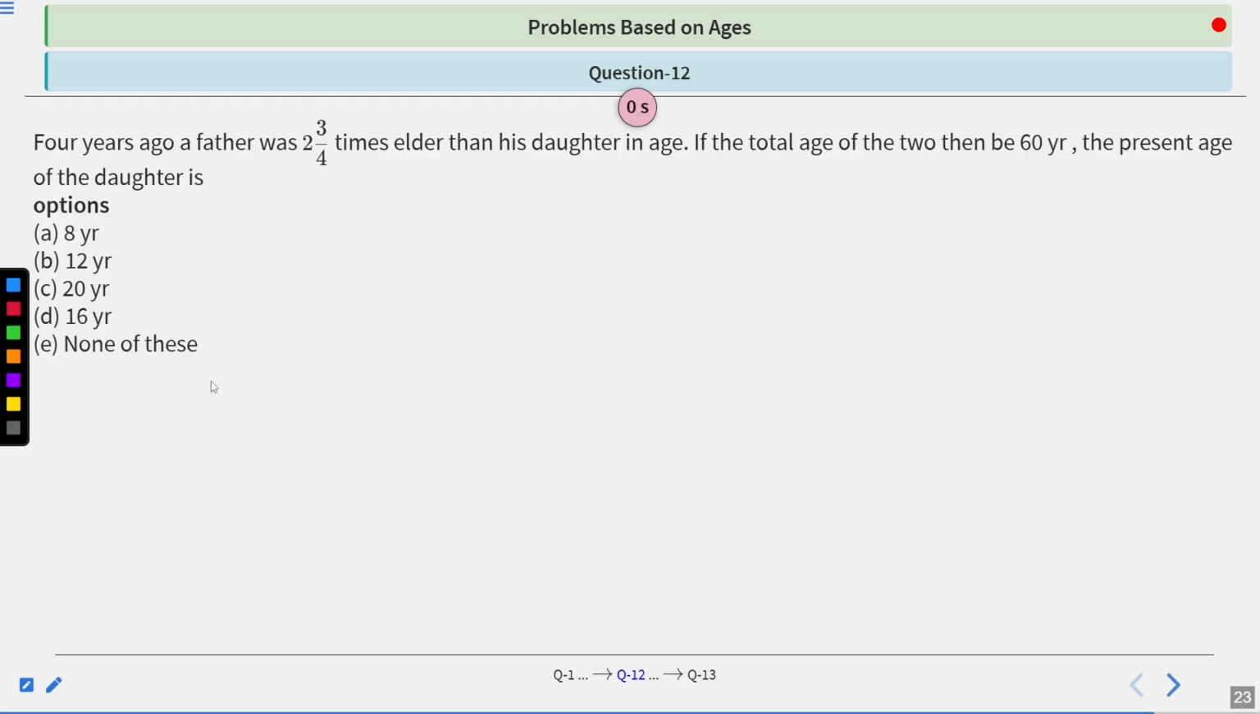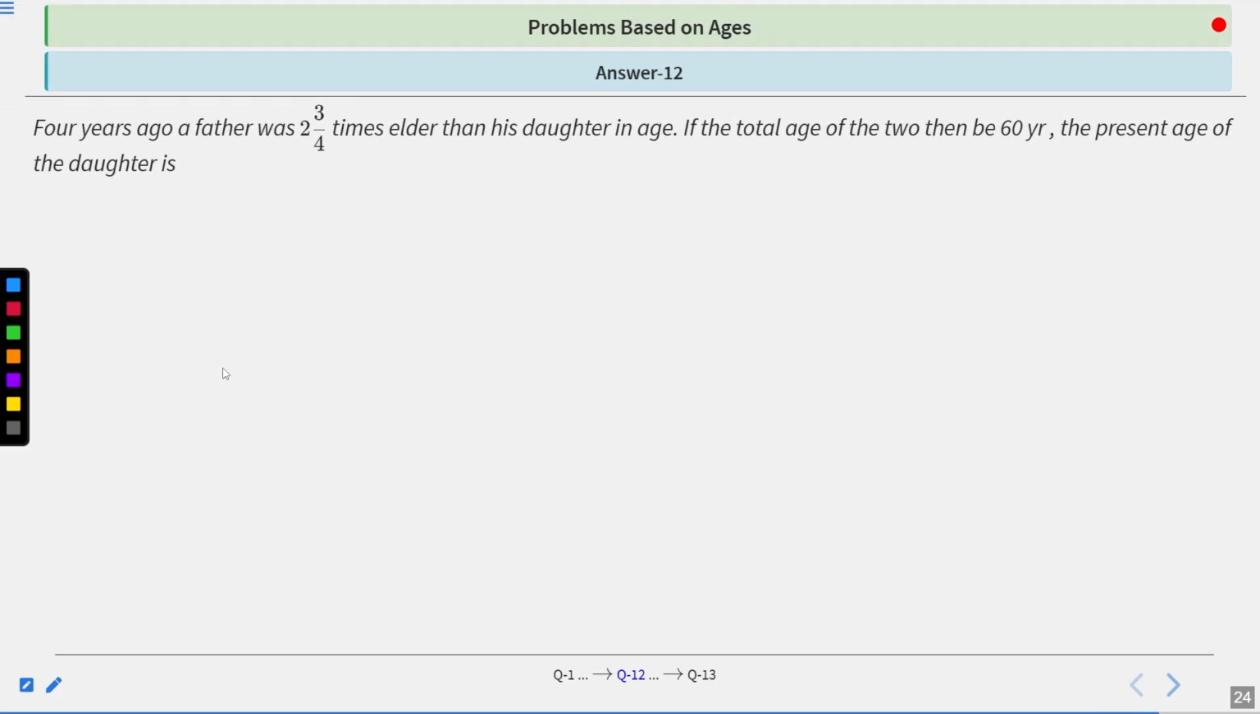Now time's up. Let's see the solution of this question. So the question says that 4 years ago a father was 2 and 3 by 4 times elder than his daughter in age. Now the correct answer of this question is 20 years. So the solution of this question is